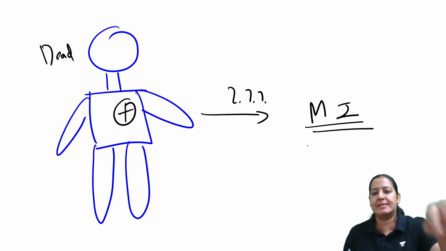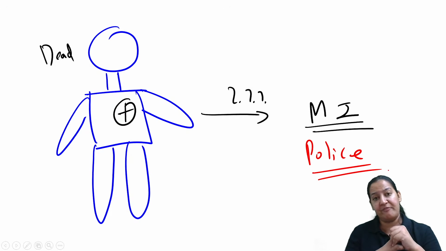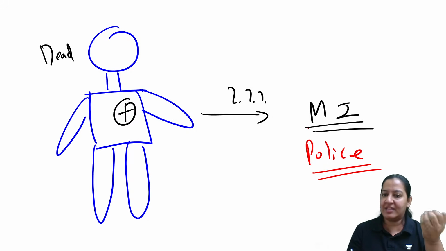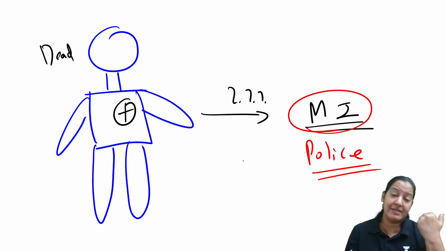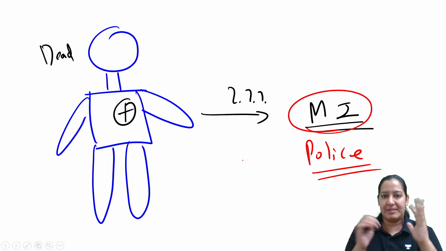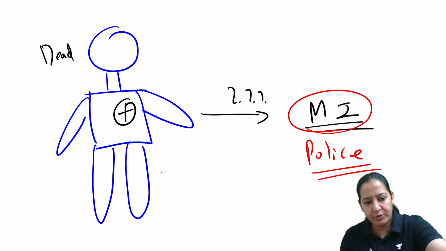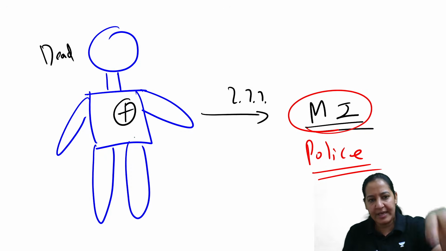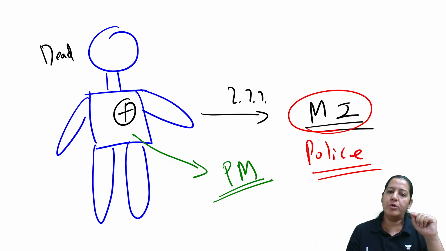But the police is suspecting some foul play in the story. The cause of death can be MI, or cannot be MI. The relatives of the family, the dead person's family, are saying no, the cause of death is not MI, it can be something else. So it is a discrepancy case, and it is a medico-legal case. So the dead body is coming to the hospital for postmortem, for autopsy.